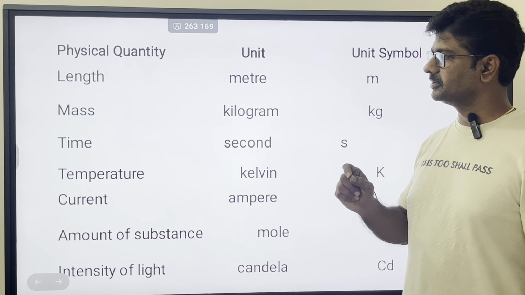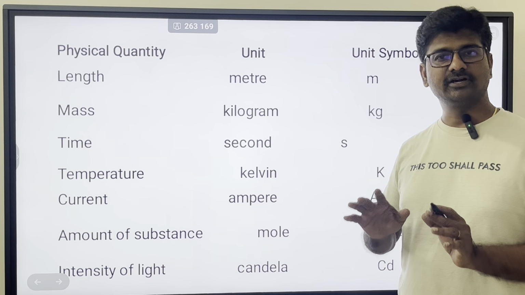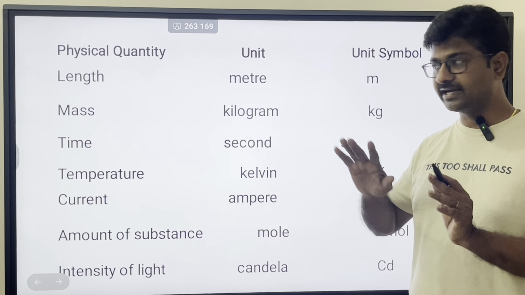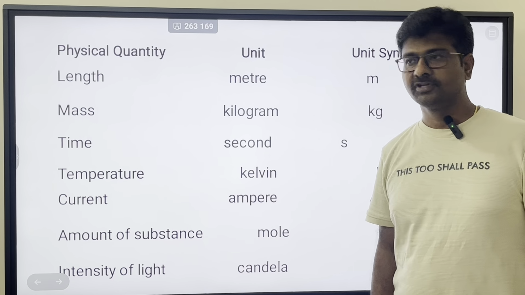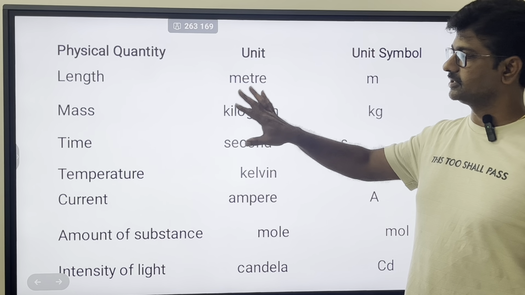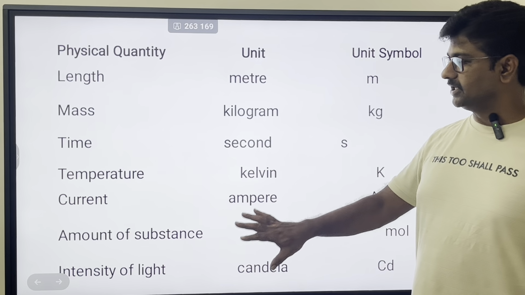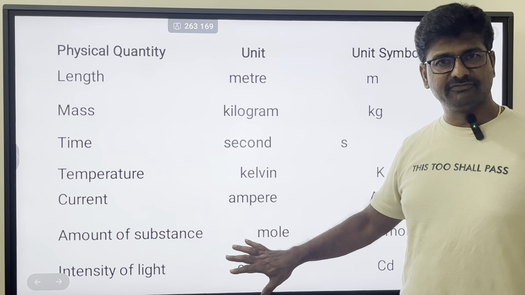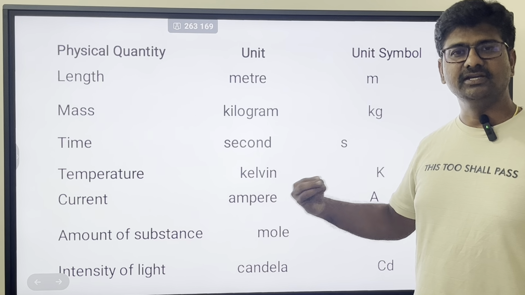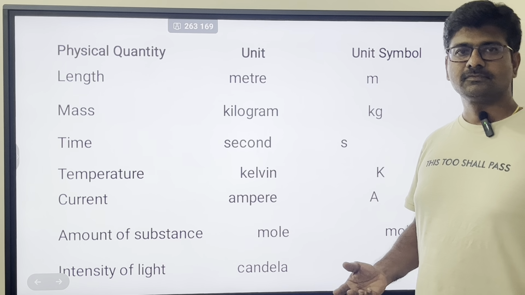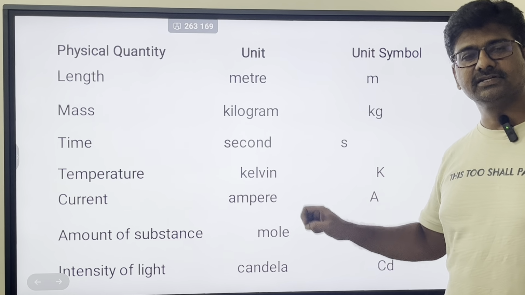I'll tell you what are fundamental physical quantities. Fundamental means they are not derived from any other quantities. Directly you can measure these quantities. I can measure length directly, mass directly, time directly, temperature directly, current, amount of substance, intensity of light. All these I can find or measure independently. So all these are fundamental physical quantities.